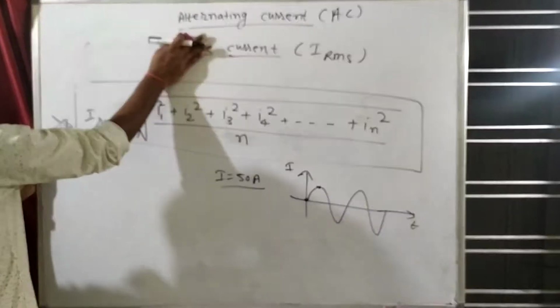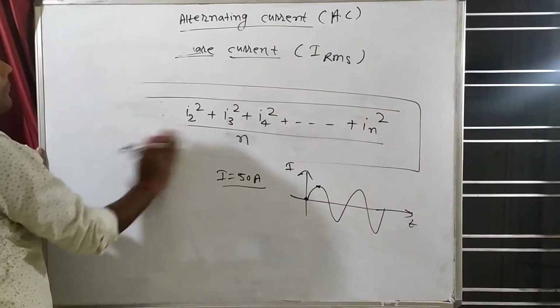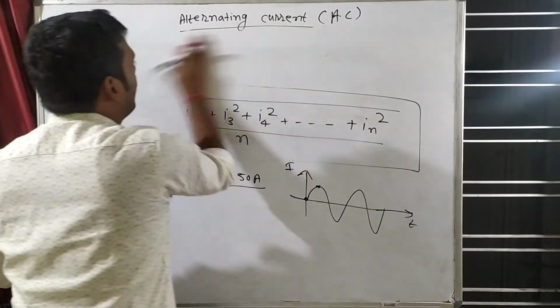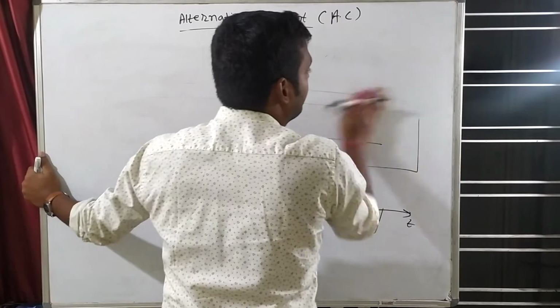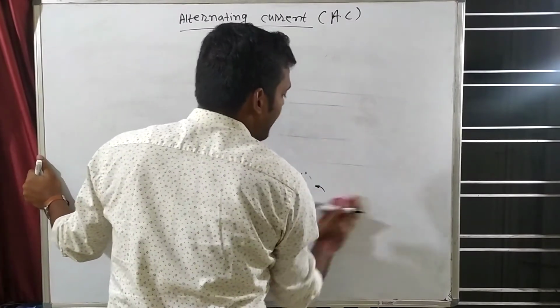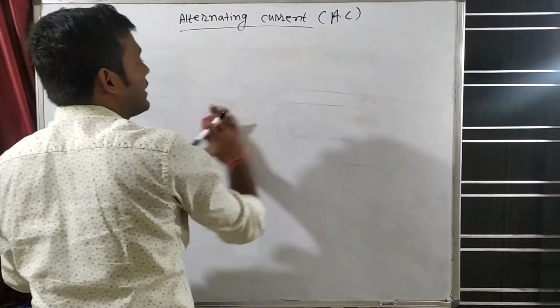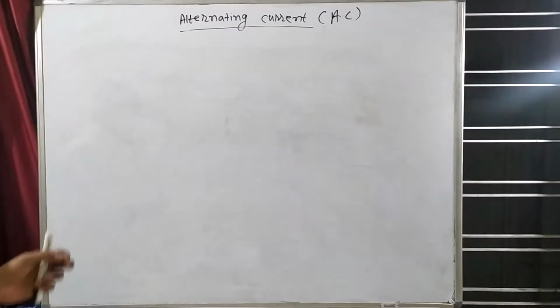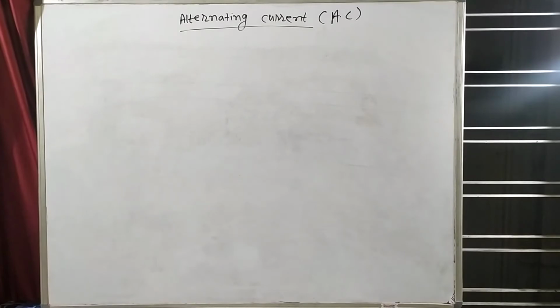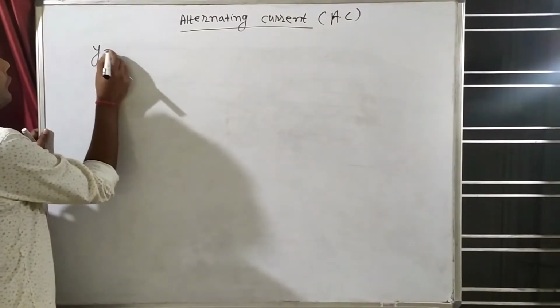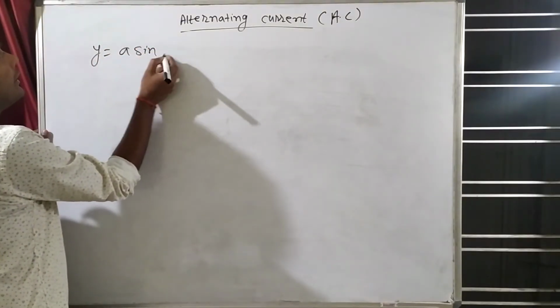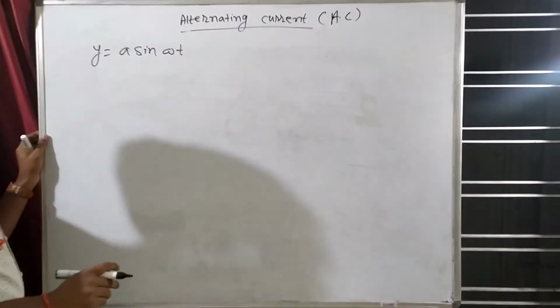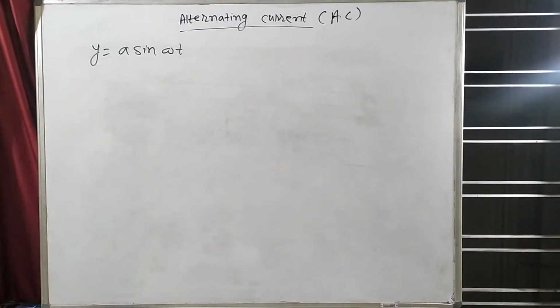Okay, now we will understand some more things, some equations on AC. First understand y is equal to a sin omega t. You all know this equation.